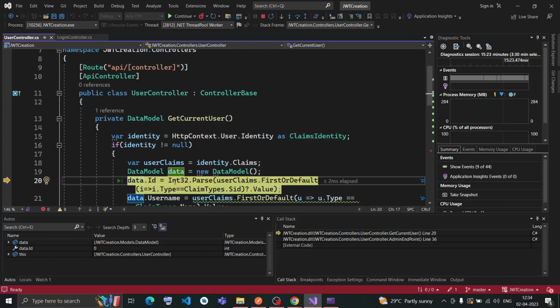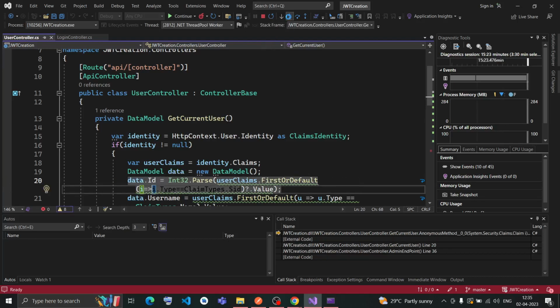So I have to parse it to int 32, so that it is passed properly here in this id. Then username, I don't need to do anything, because